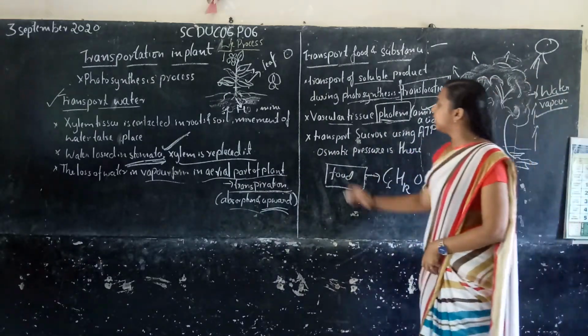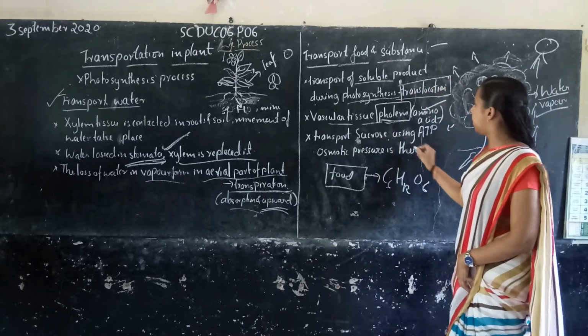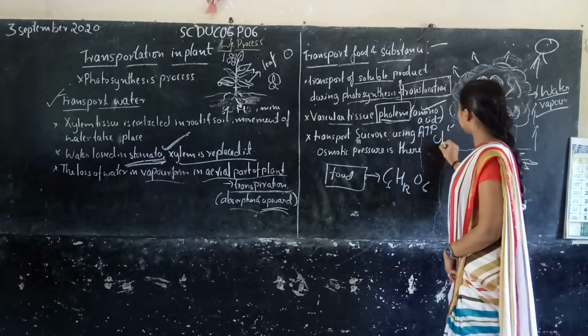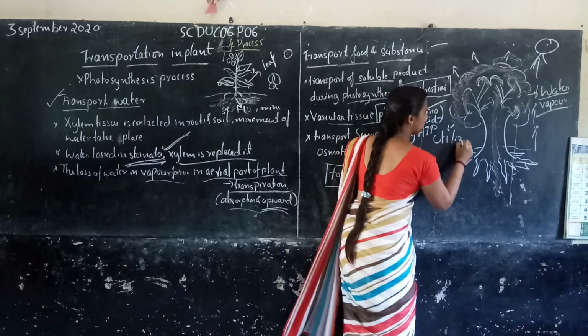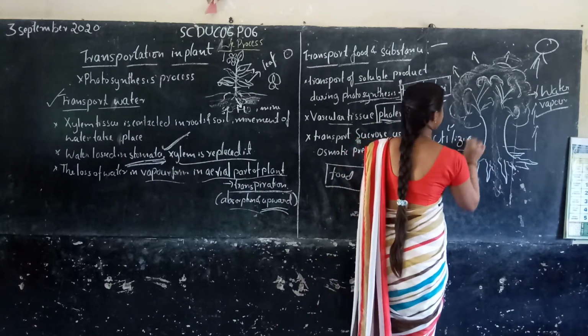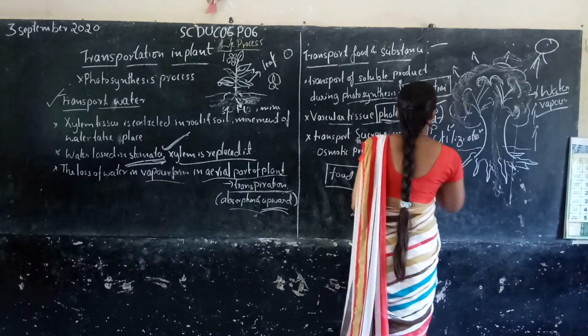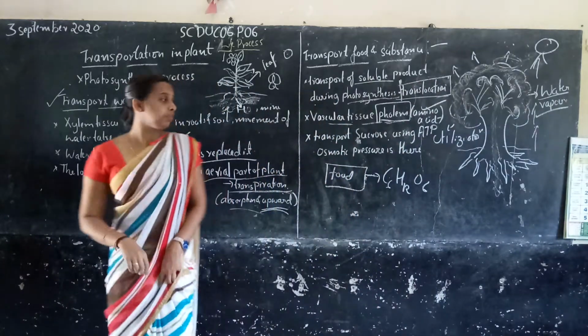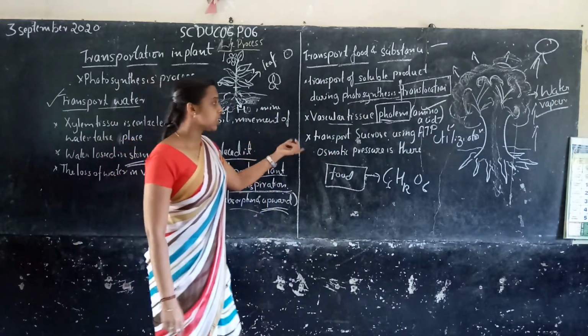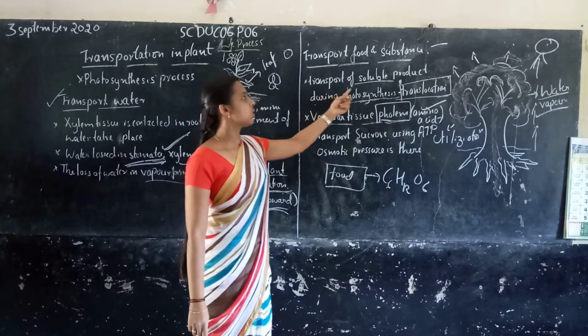The transport of sucrose happens by ATP utilization. So the phloem tissue transports sucrose, which I already told you is a soluble product.